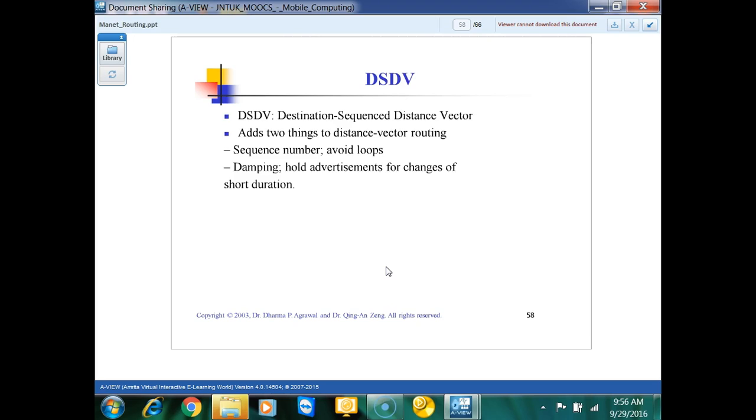This algorithm actually adds to the distance vector routing. It depends totally on distance vector routing, as used in a wired network, but it adds two more things. One is the sequence number, which will actually avoid loops, as we did in AODV. Here also we are using a sequence number, and this is also for avoiding loops.